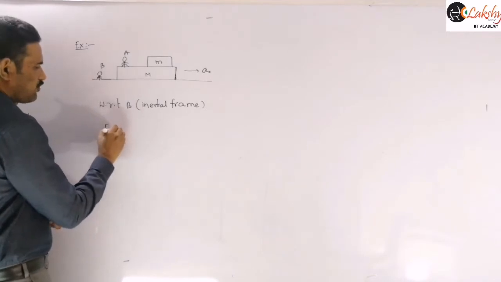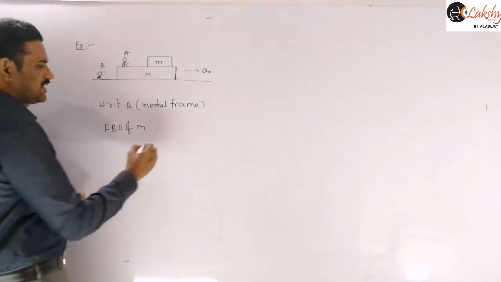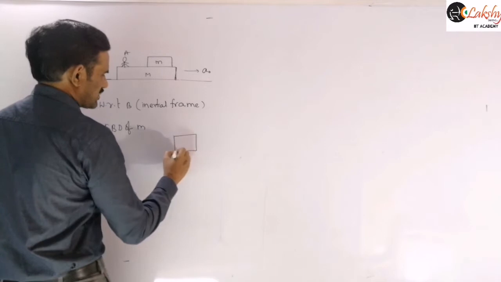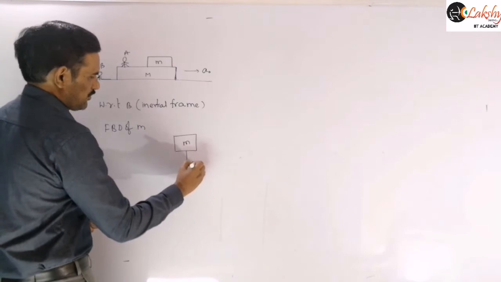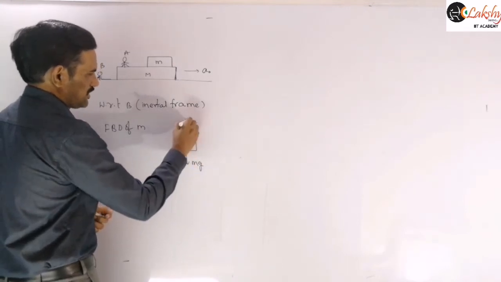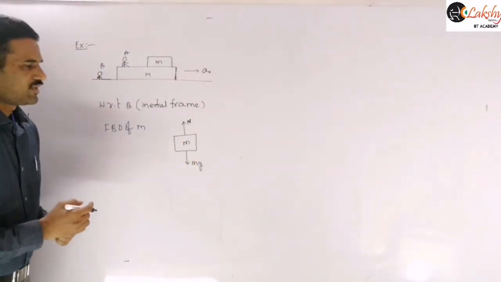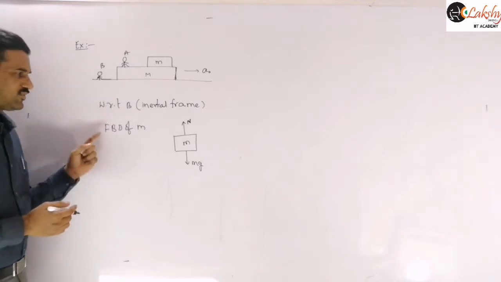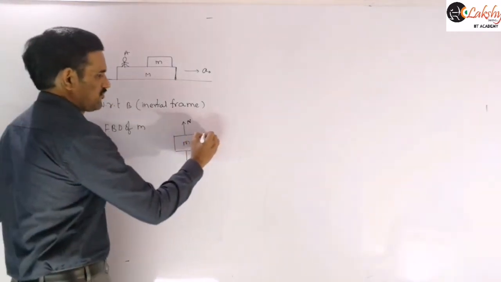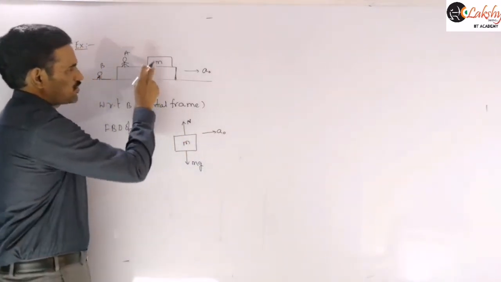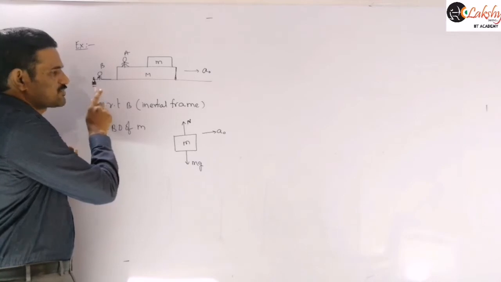Now I am writing the FBD of this block M with respect to the earth. Let us write the force equations, the forces acting on it. The vertical forces will be there, but those are not important for us because they are not involved in our motion here. So these two forces will be there, normal reaction and Mg. In addition, with respect to this observer B, this block M is having some acceleration. It is given that these two are moving together with a common acceleration, so this block is moving with some acceleration with respect to the observer B.